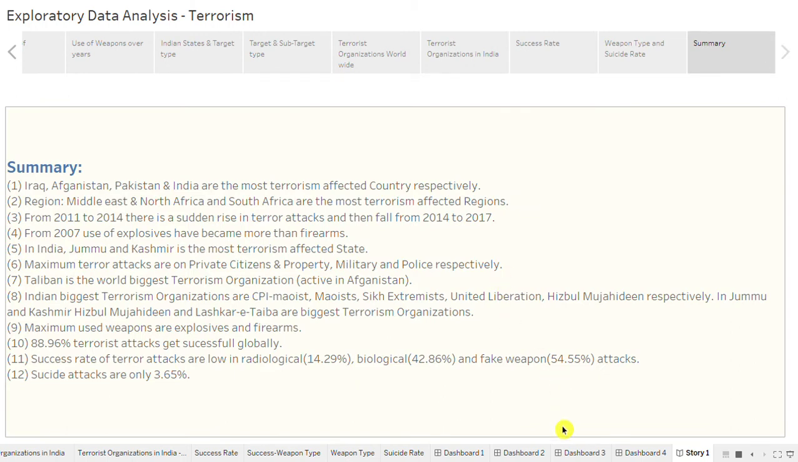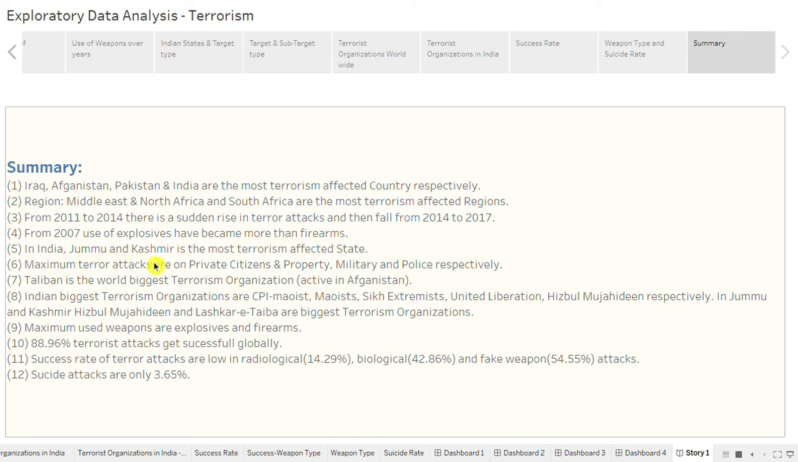So here is a summary of all the slides which we have covered till now. So let's have a quick look at this. So Iraq, Afghanistan, Pakistan and India are the most terrorism affected countries, and region wise Middle East, North Africa and South Asia are the most affected. From 2007, 2011 to 2014, there is a sudden rise in terror attacks, and then a fall from 2014 to 2017. And from 2007, the use of explosives has become more than firearms.